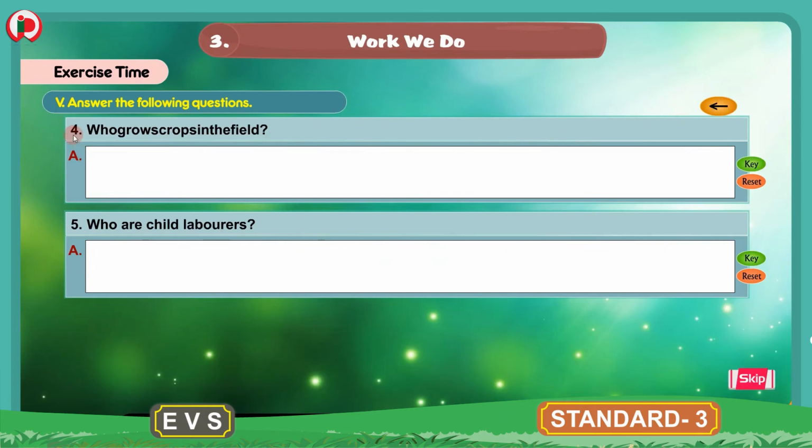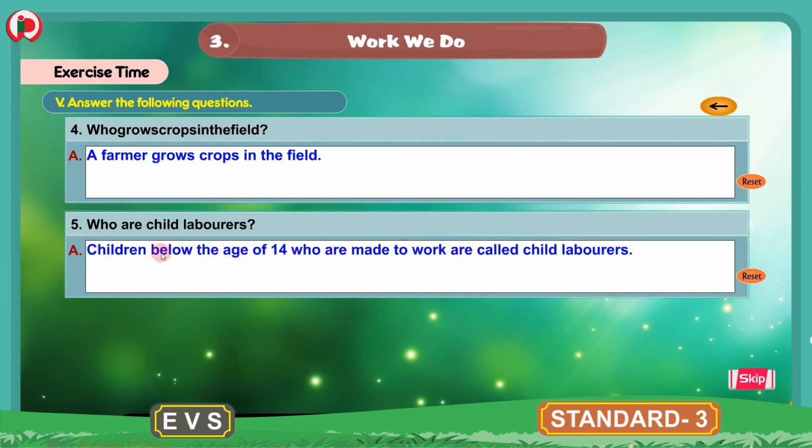Fourth question here is, who grows crops in the field? The answer for this is, a farmer grows crops in the field. 5. Who are child laborers? The answer for this is, children below the age of 14 who are made to work are called child laborers. So this is the answer for question number 5.